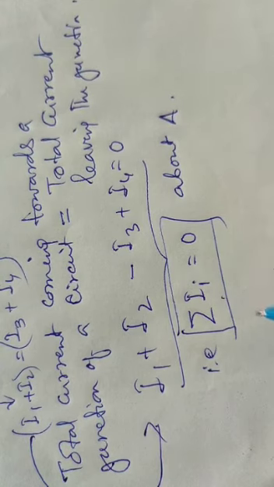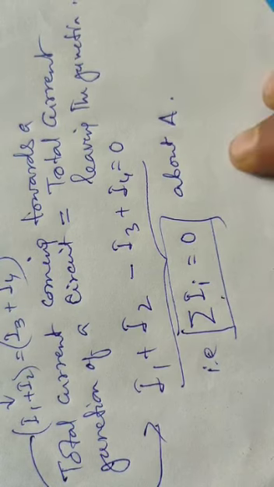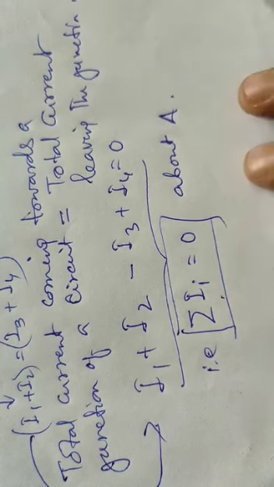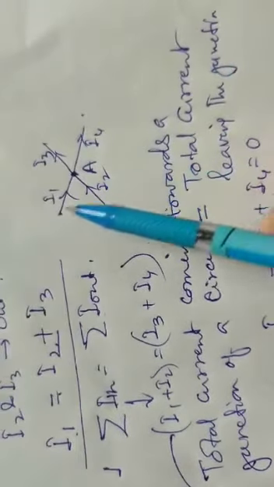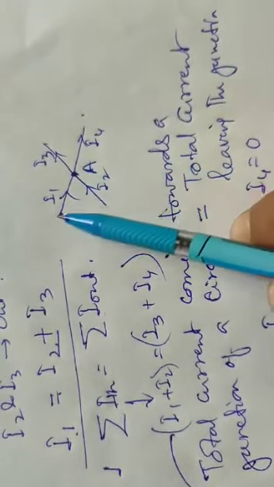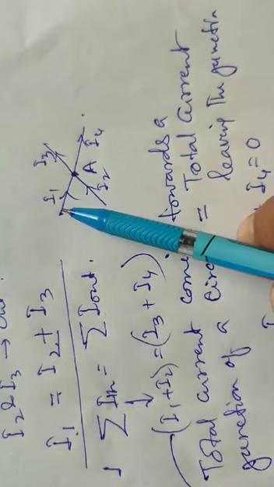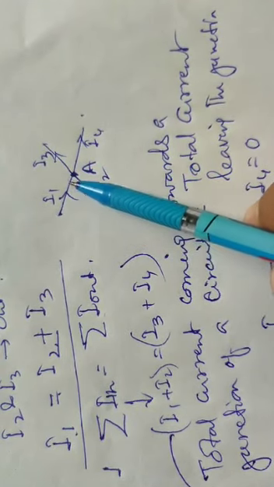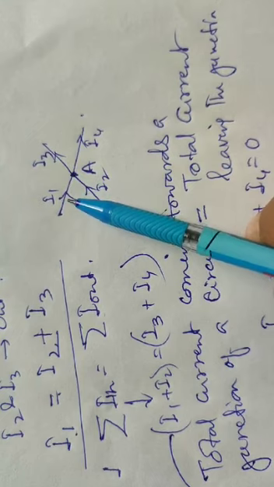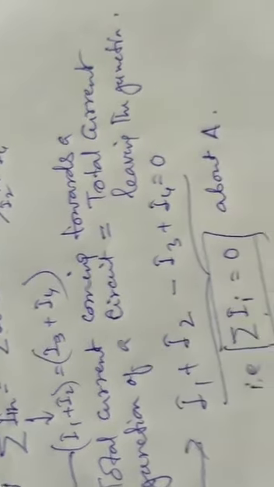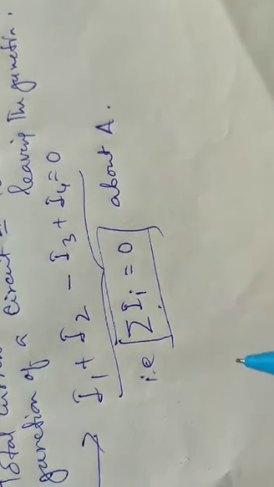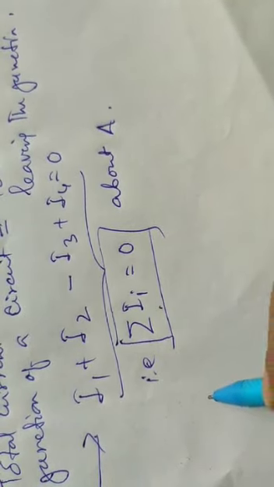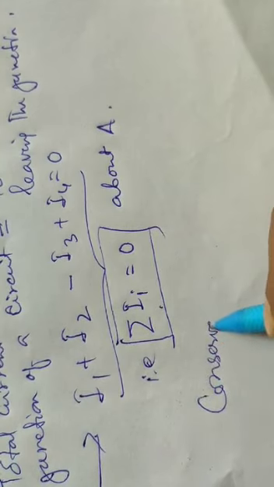It means conservation of charge. Nowhere is charge accumulated, and charge never disappears. Current coming from one side means current is flowing from this direction, which means there is flow of charge. So we cannot create charge, we cannot destroy charge, there is no disappearance of charge. Therefore, Kirchhoff's first law is based on conservation of charge.